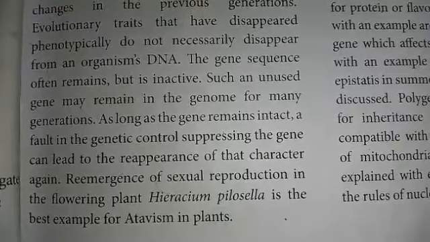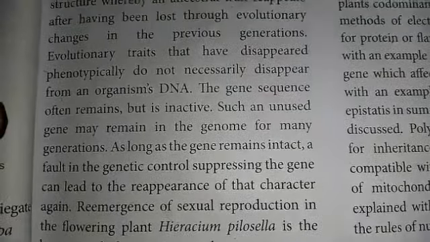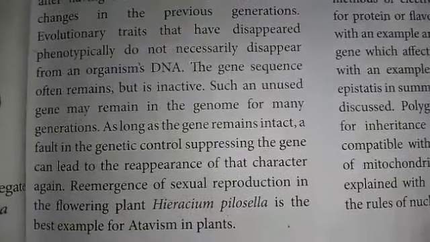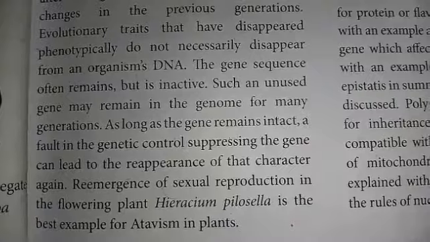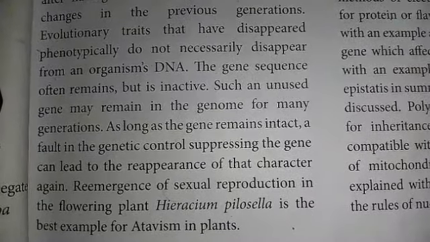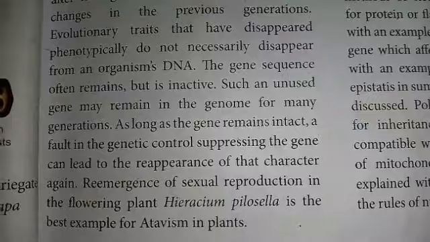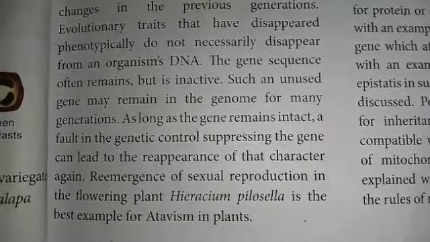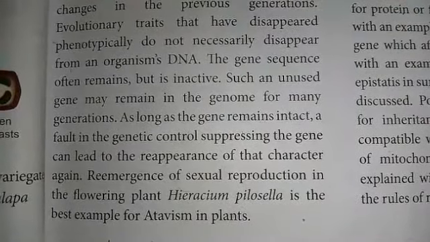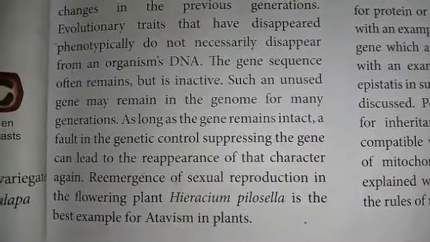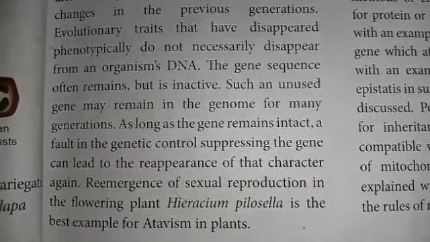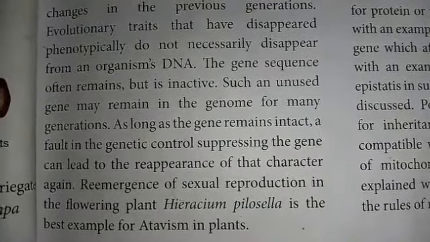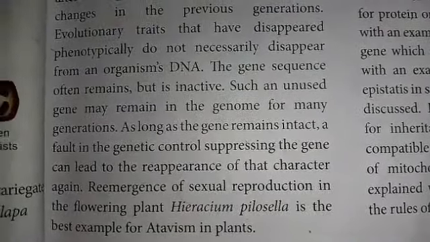If a person has blue colored eyes like her grandmother, but her mother, grandmother and great grandmother have brown eyes, then having blue eyes is an example of atavism. So the blue eyes were present in an earlier ancestor, but the other generations do not possess blue eyes. In between the many generations, the blue colored eye is in a recessive condition. Again it appears in that generation, which is an example of atavism.